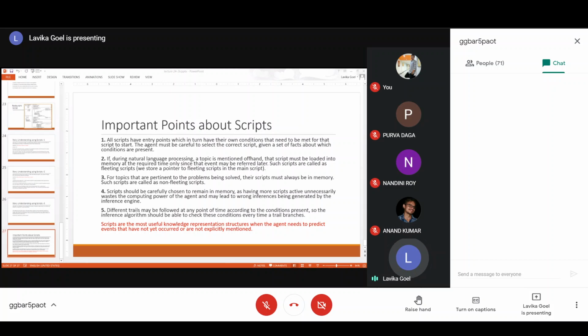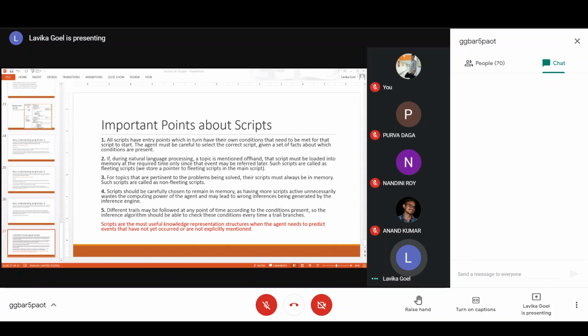For example, in your restaurant script, the preparing food script will always be needed, right? Because every time a customer orders, the cook will prepare the food. So he will need the sequence of events in the prepare food script in order to finish this script. This is a very important script. Preparing food is the main thing, right? So that will be stored along with the main script in the memory. So this script will be a non-fleeting script.